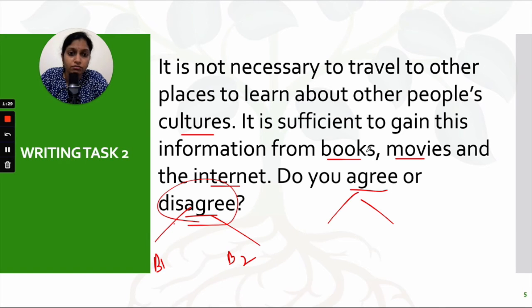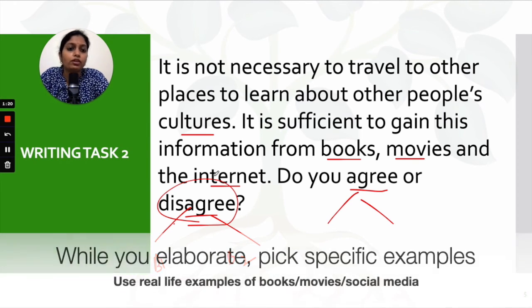So when you say books, and when you say that you agree it's not necessary, say how books, movies, and the internet help in making people understand what the other cultures are. You can pick up specific examples of books, movies, and social media, maybe, and talk about how you can just experience everything sitting at home. If you disagree, you can say how books and movies and internet don't do it. So pick up specific examples of travel and specific face-to-face people seeing other people, all of that, how it helps learning other cultures. Pick up specific information and put that in your body paragraphs.